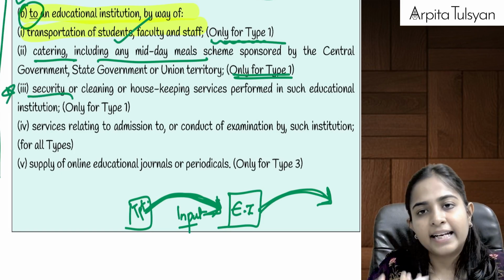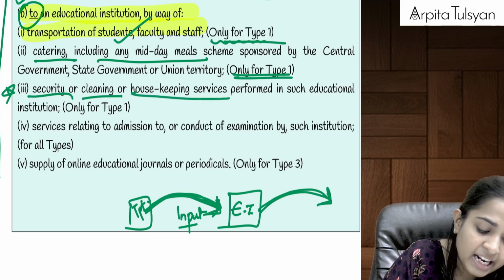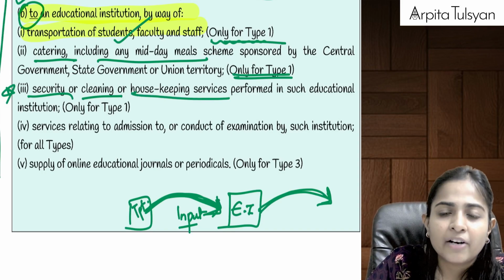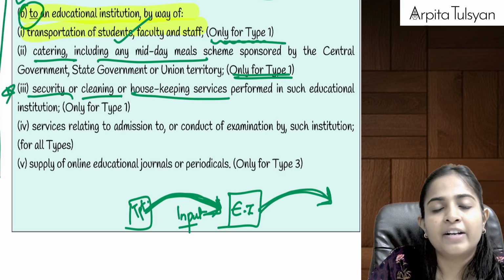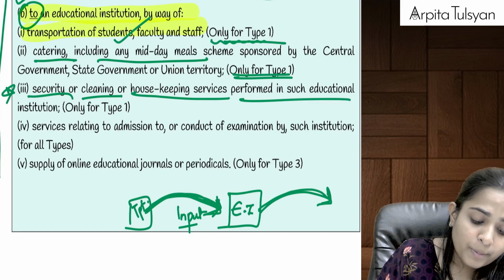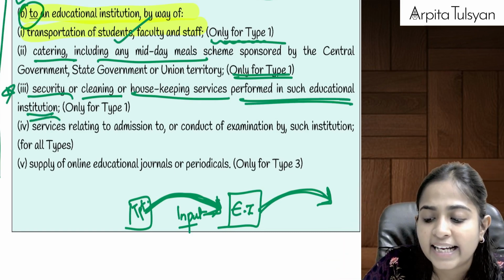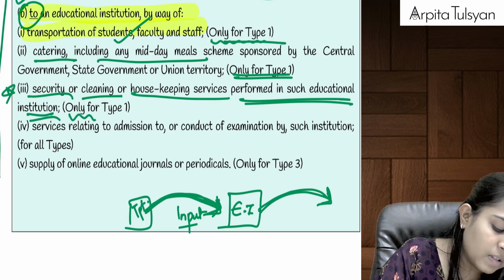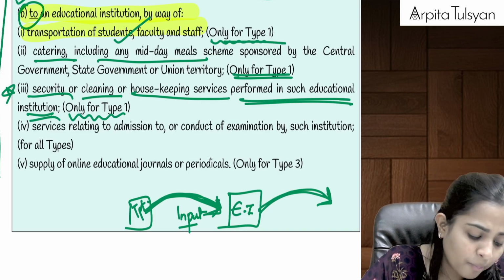If we have taken any security services, or cleaning services, or housekeeping services, let's say we have taken services for cleaning our school premises, or as a watchman service, from any person, or if we have availed any housekeeping services which are to be performed in such educational institution only, for doing some activity in that educational institution only and not outside the educational institution, if these services have been availed by a type 1 educational institution, then it will be totally exempted from GST.